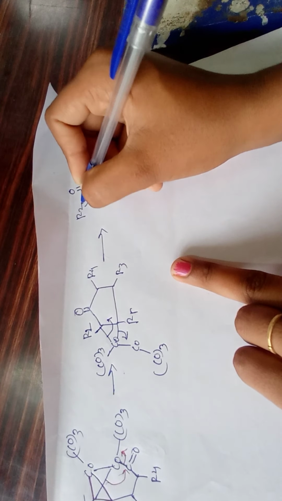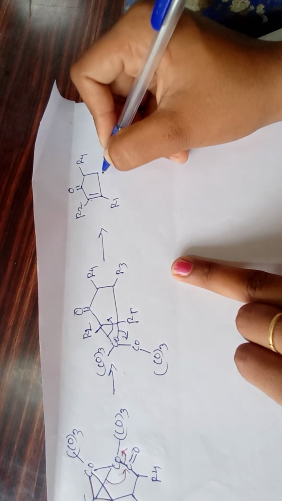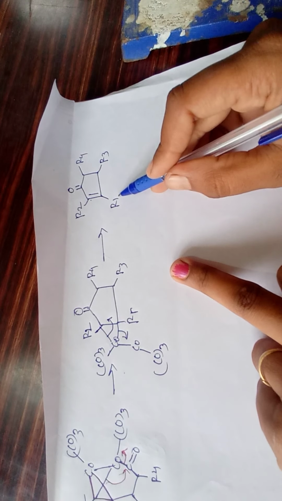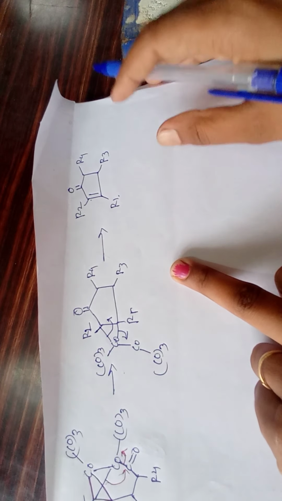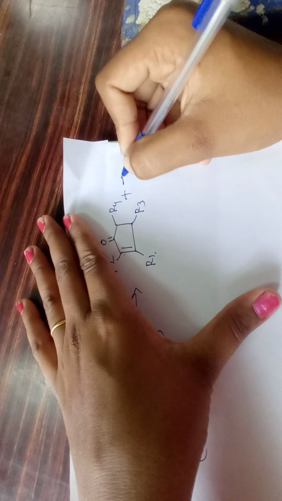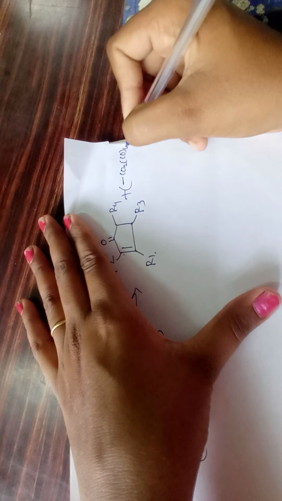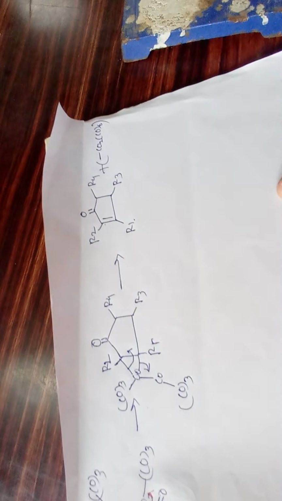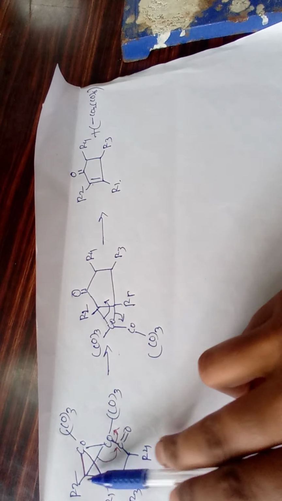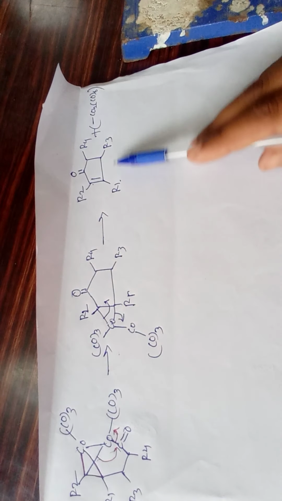Here your R2, here again R1, here again R4 and R3. So this is your final product, a cyclopentanone derivative, and your byproduct is the remaining Co2(CO)6. In this way the structure proceeds; only this reaction center is involved, forming your cyclopentanone derivative.